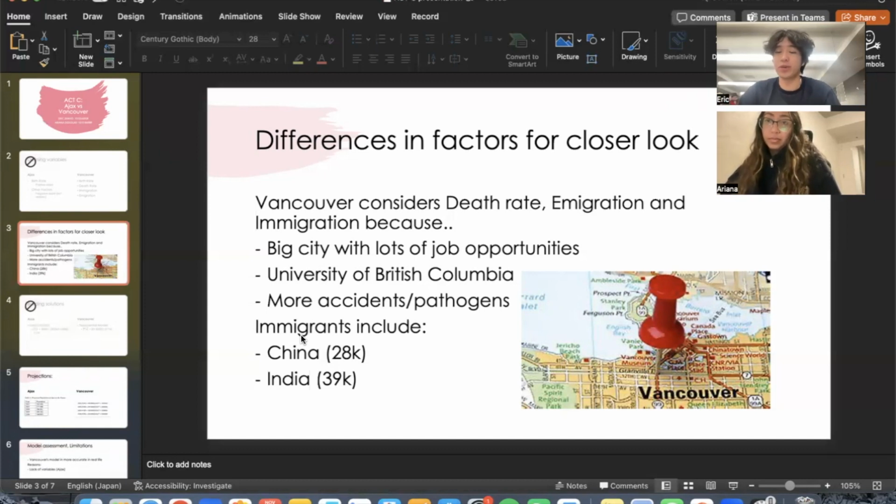Of course, a denser population means there's a higher chance of pathogens to spread, which could cause a higher death rate. So death rate must be considered. And of course, just another extra fact, most of the immigrants are from China or India.